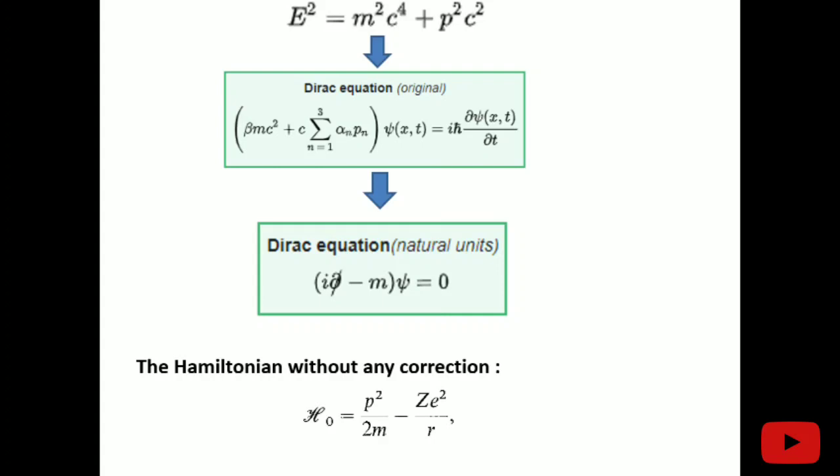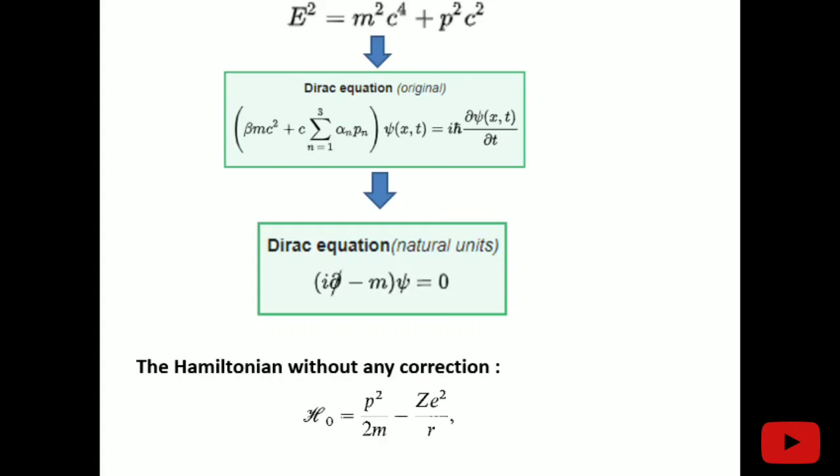Why have we taken this type of equation? Because the energy is quadratic, and we want to solve the equation in terms of simply the energy, because we have a positive energy solution and a negative energy solution. So in order to do that, Dirac gave a simple starting point for the equation. After solving the mathematical expressions, we come to the Dirac equation, that is (i del-slash minus m) psi equals 0, in terms of natural units, where we take h cross and c equal to 1, and that is dimensionless.